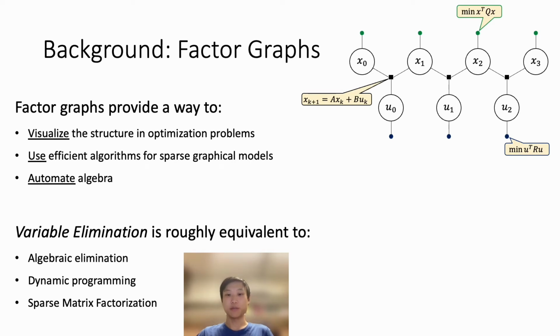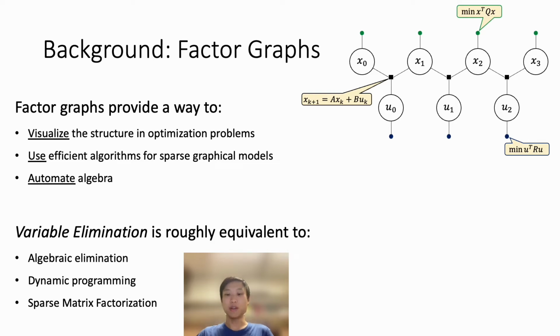First, what are factor graphs? A factor graph encodes an optimization problem. On the top right is an example of a factor graph, where the x's and u's are variables to be optimized, and the 3 types of factors shown encode optimization objectives or constraints. The green, blue, and black factors encode the state tracking error, the control effort minimization, and the dynamics constraint equations respectively. As you can see, factor graphs are just a way to visualize the structure in an optimization problem.